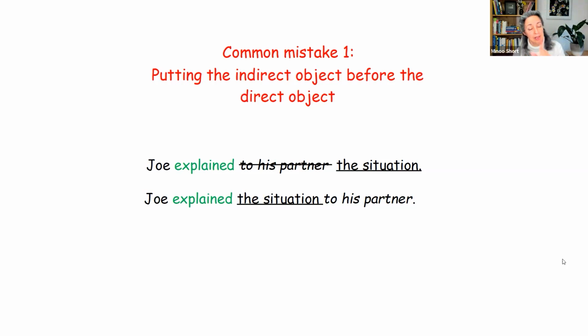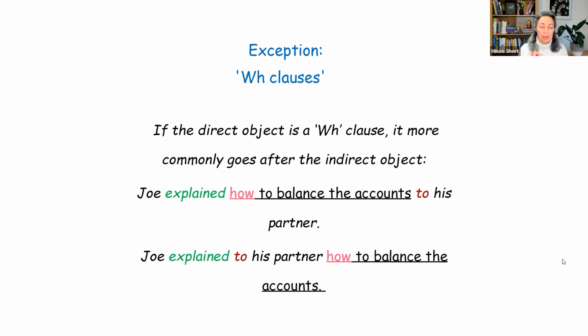Except, as always in English, there can be an exception when you have a WH clause as your direct object. For example, a sentence like "Joe explained how to balance the accounts to his partner." That would be the normal one, direct first, "how to balance the accounts," "to his partner," the indirect second.